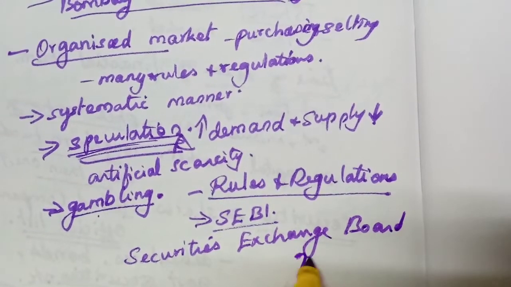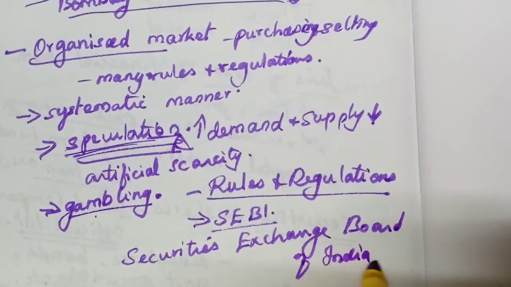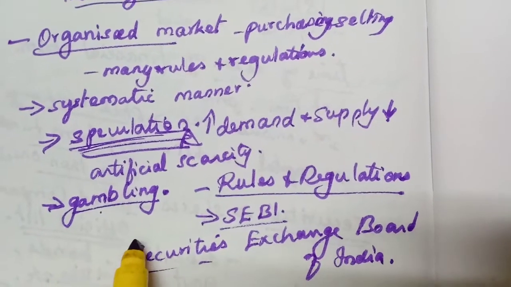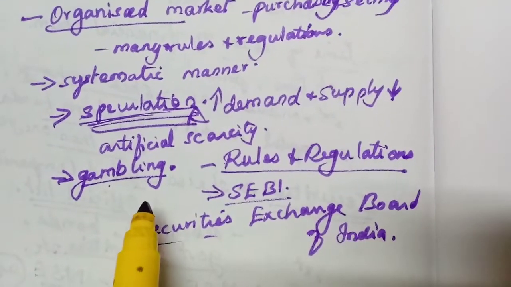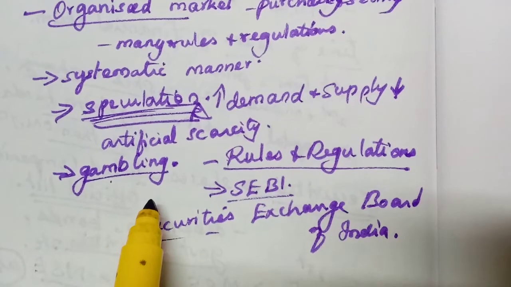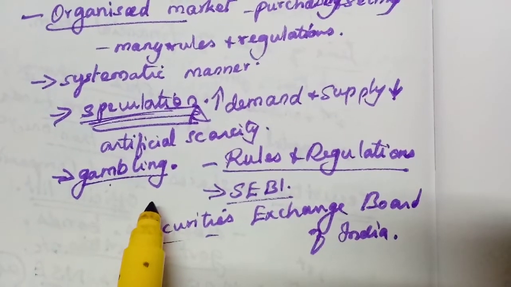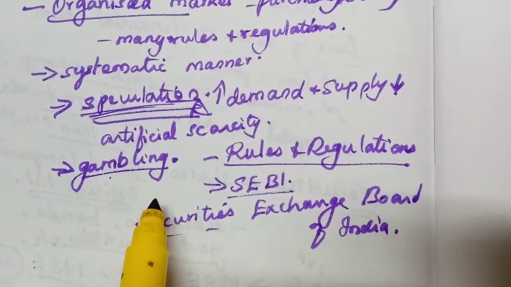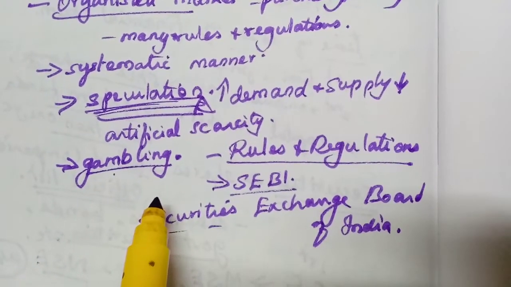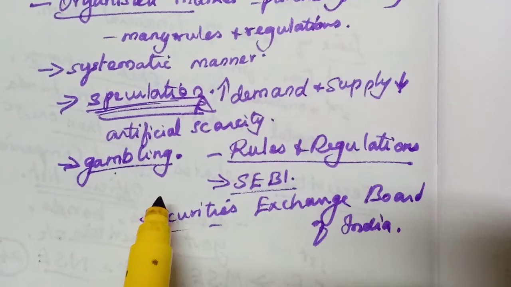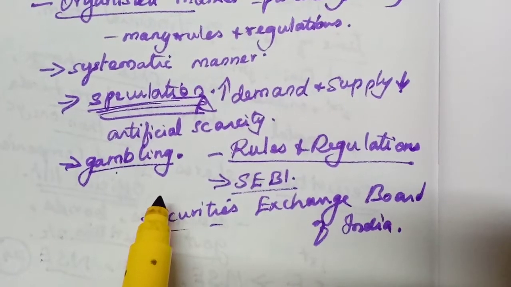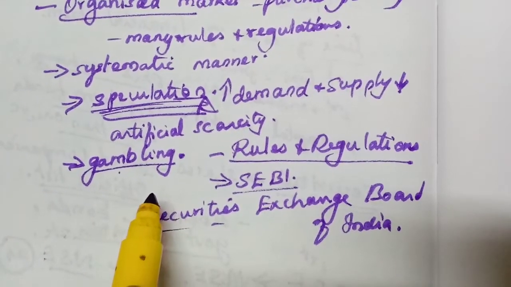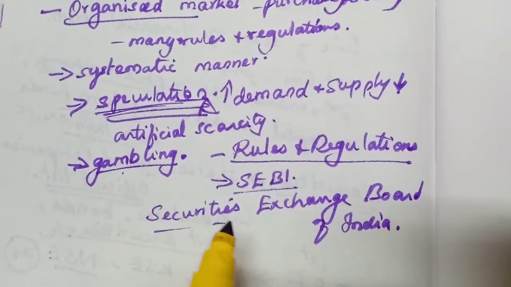In the next lesson, we are going to learn about SEBI. Why was this established? Just to control the regulation and functioning of stock exchanges, because we have many stock exchanges. All the stock exchanges must work in the same way, and all their functions and working must be regulated. Each stock exchange cannot frame its own rules and regulations. It must be uniform throughout India, for all the stock exchanges.